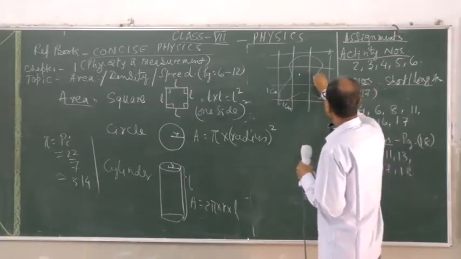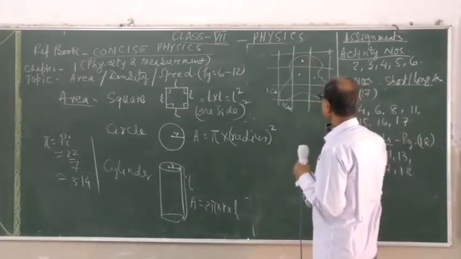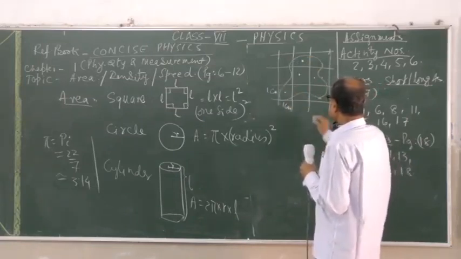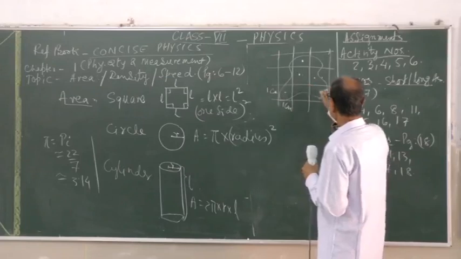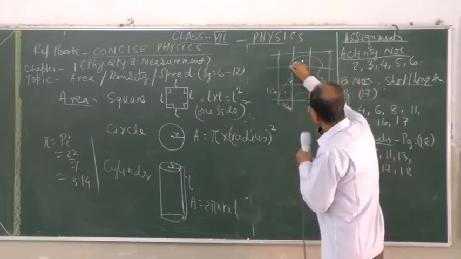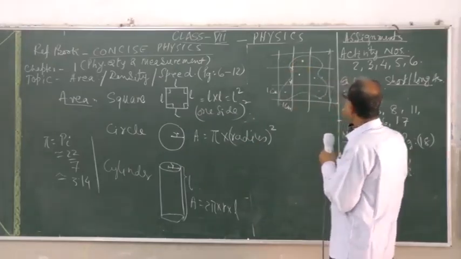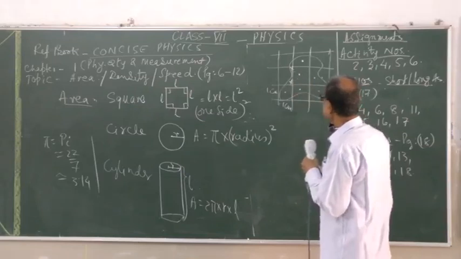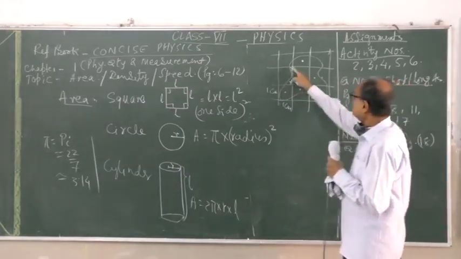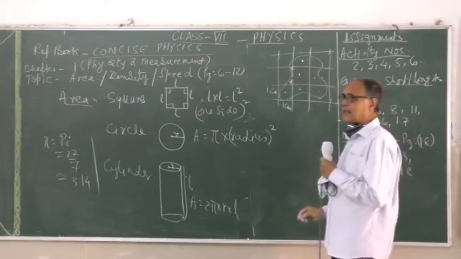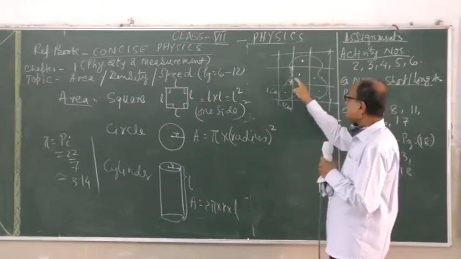It is also more than half. This is also more than half. This portion is more than half. This is also slightly looking more than half, and this is looking more than half. This portion is not to be taken. This portion is not to be taken. So these two places are blank, just because they are covering the surface within the square area as it is less than half.